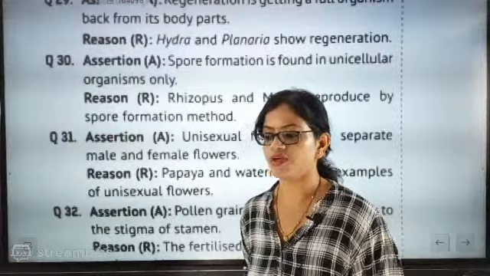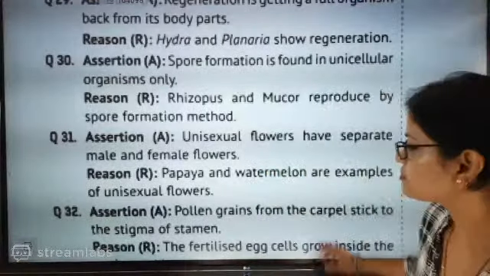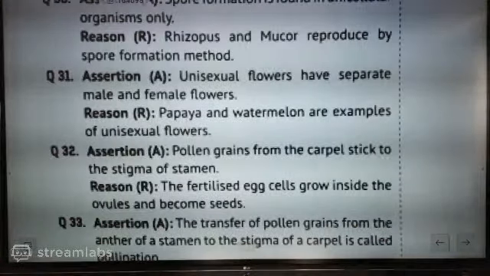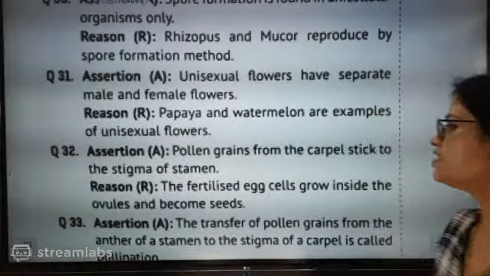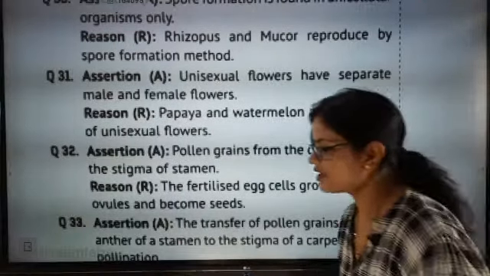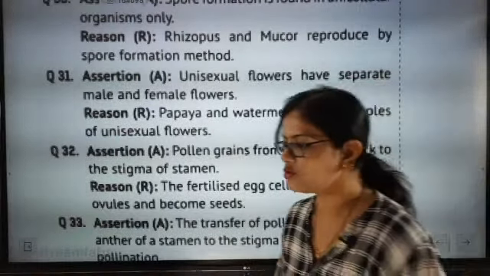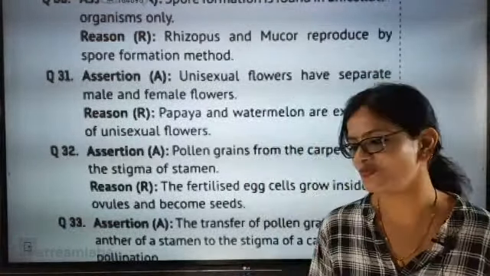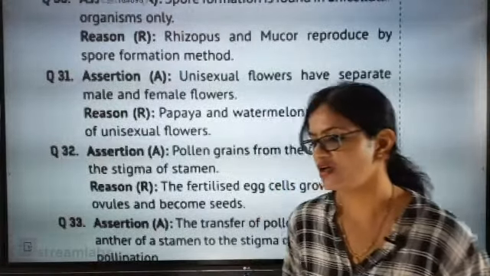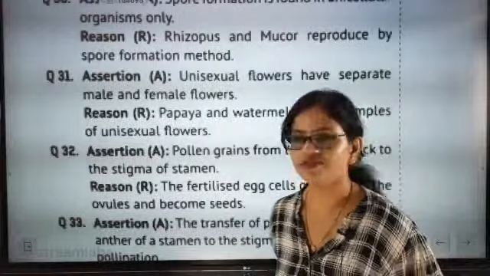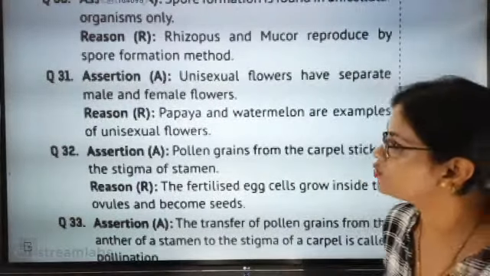Papaya has flowers. Now look here. Pollen grains from the carpel stick to the stigma of stamen. The fertilized egg cell grows inside the ovule and becomes seeds. The two statements are talking about two different events. Watermelon also has flowers, unisexual flowers also. The two statements are going in different directions. Let's see which is correct and which is wrong.